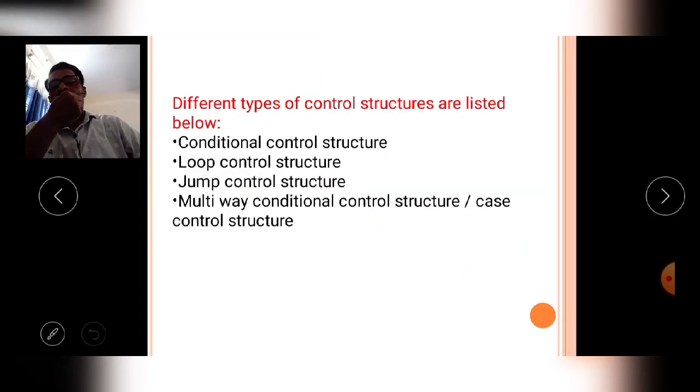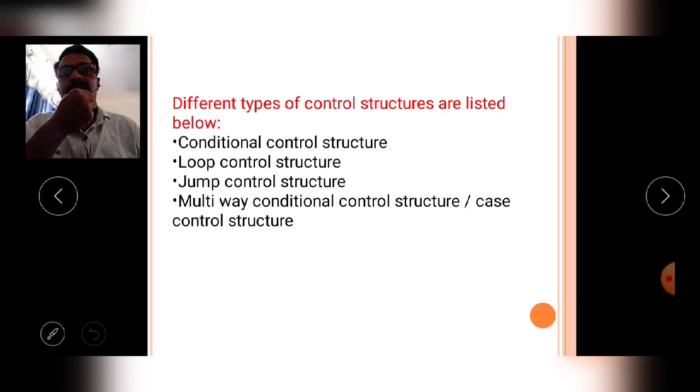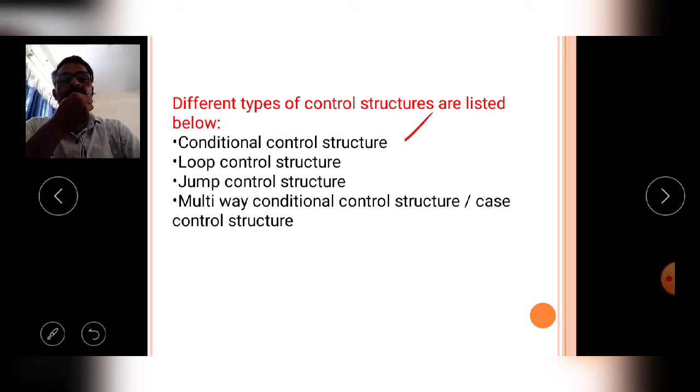Now the C language contains different types of control structures. Number 1, conditional control structures; number 2, looping control structures, that means loop control structures; number 3, jumping control structures, also called jump control structures; number 4, multi-way conditional control structures, also called case control structure. Like that, in the C language there are 4 types of control structures, and control structures are called control statements.